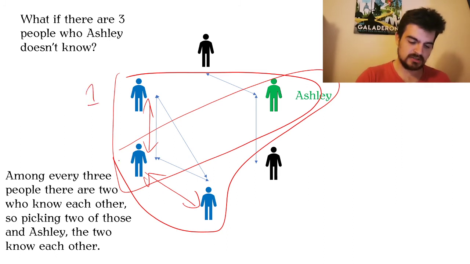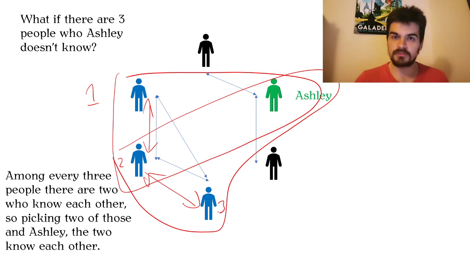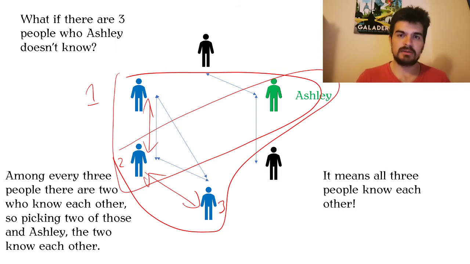three people that all know each other. This is the first person, this is the second person, this is the third person. We have created this triangle, but it doesn't involve Ashley this time, because Ashley doesn't know enough people. So sad times for Ashley. We have found three people that all know each other, just not Ashley. So in either case, if Ashley knows at least three people or doesn't know at least three people, there are some three people that all know each other. It just might involve Ashley or not.